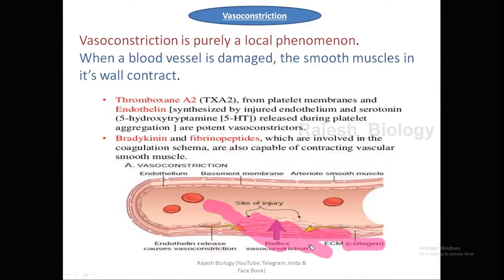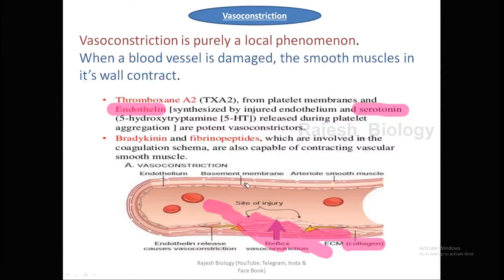The endothelium layer releases endothelin, which also acts as a vasoconstrictor, and the platelet secretions stimulate the mast cells. Serotonin is also released. Serotonin also helps in vasoconstriction. Clear. This is about the vasoconstriction. Whenever the blood vessel is constricted, the hemorrhage may reduce; it may not be stopped completely, but it is reduced.